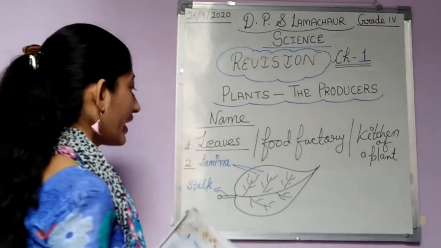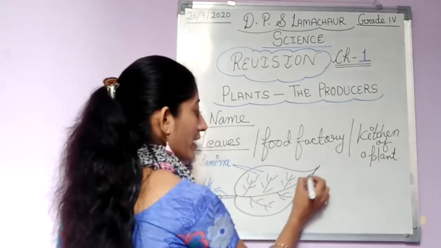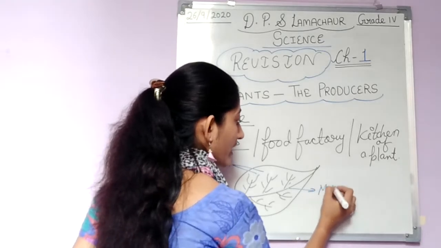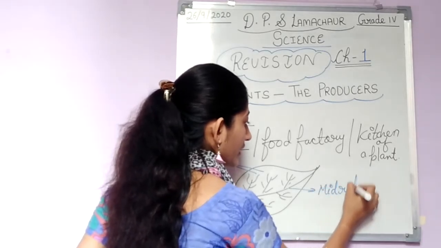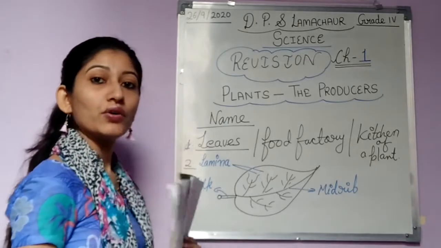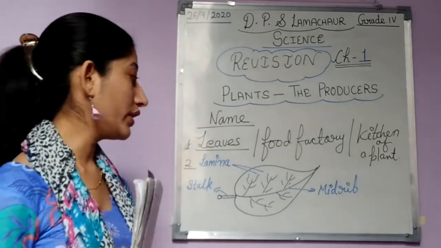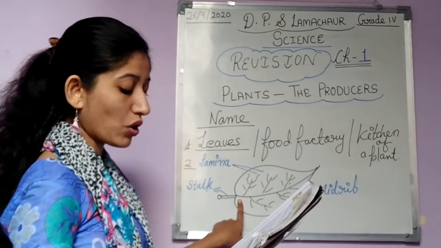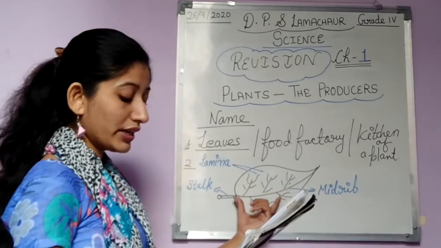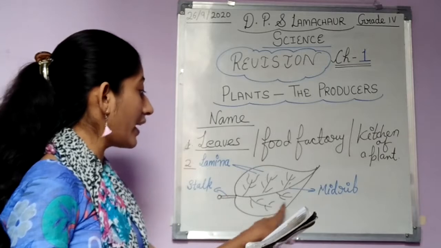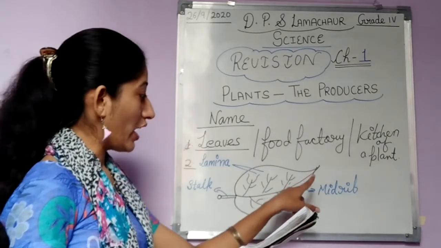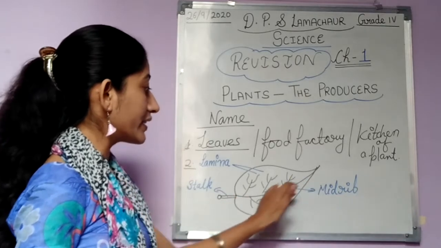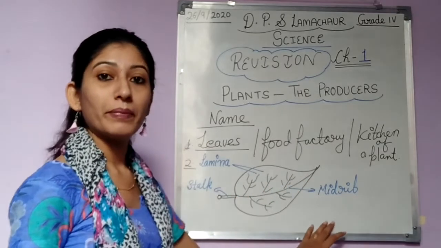Then you all know that this center, ये जो center पे line जा रही है, this center line is called midrib. इसे हम क्या कहते हैं? MID, mid, RIB, rib. You all are familiar with all these names. Okay, तो ये जो center में line जा रही है, this is called midrib. And actually ये midrib है क्या? This is the main vein running along the center. ये भी एक vein है जो main vein center से जाती है. This is called midrib.